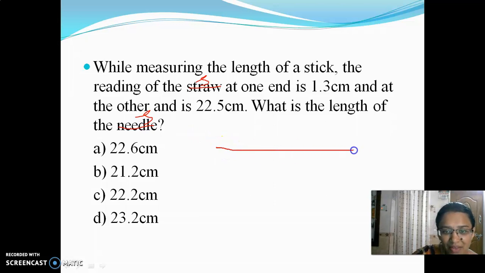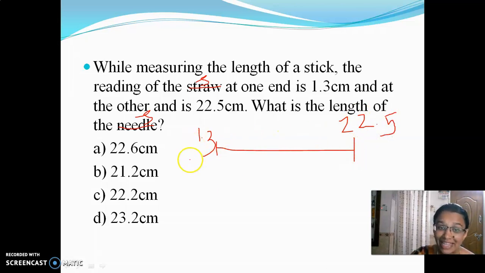Consider this as the stick. At one end, what is the reading, children? It is 1.3. At the other end, what is the reading? It is 22.5.